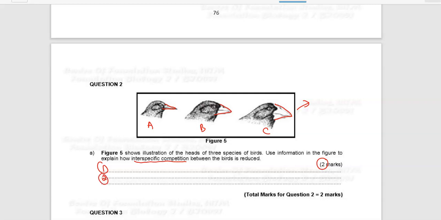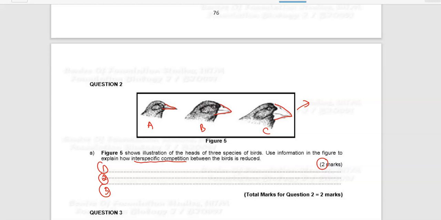The birds will have different beak sizes. And then number 3, the next point that you could add into your answer, because they have different beak sizes, the birds will feed on different food sources, such as different fruits or different seeds, and also different sizes of insects.